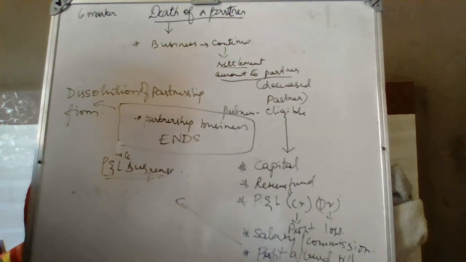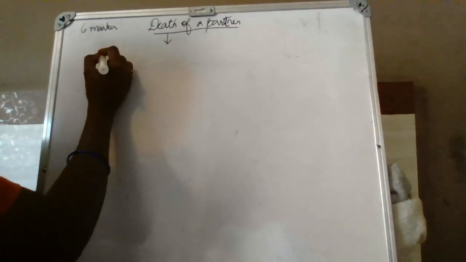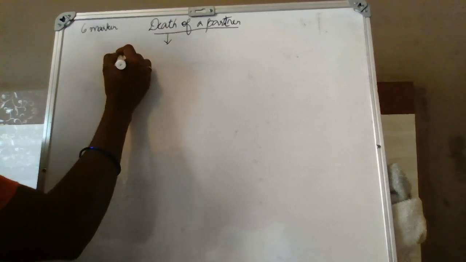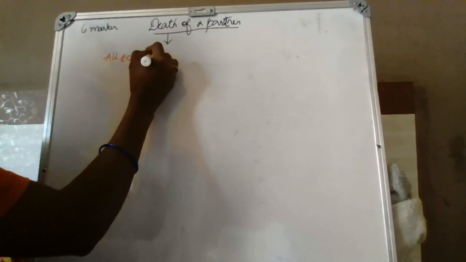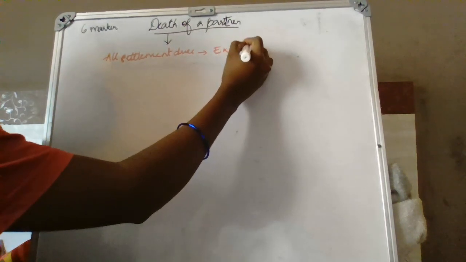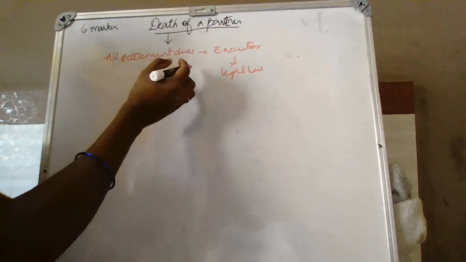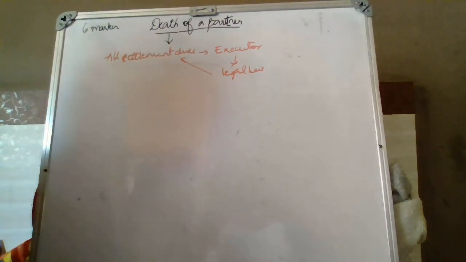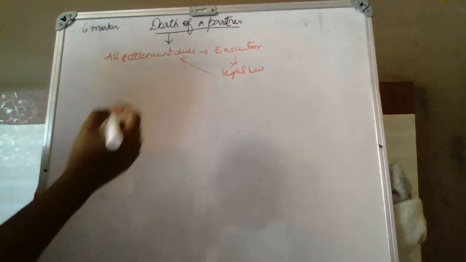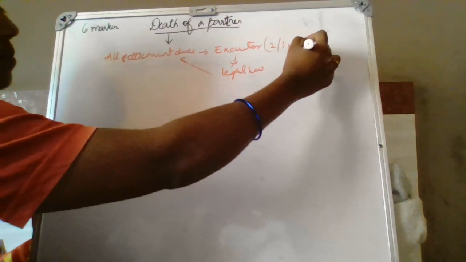Now, let's see how to compute the problems based on the basic understanding of death of a partner. The partner is dead. Who will receive all the settlement dues? He is also known as the executor or legal heir, the person who will receive all the dues that are due for the partner from the business. They might ask a two marker or one marker on who is an executor.